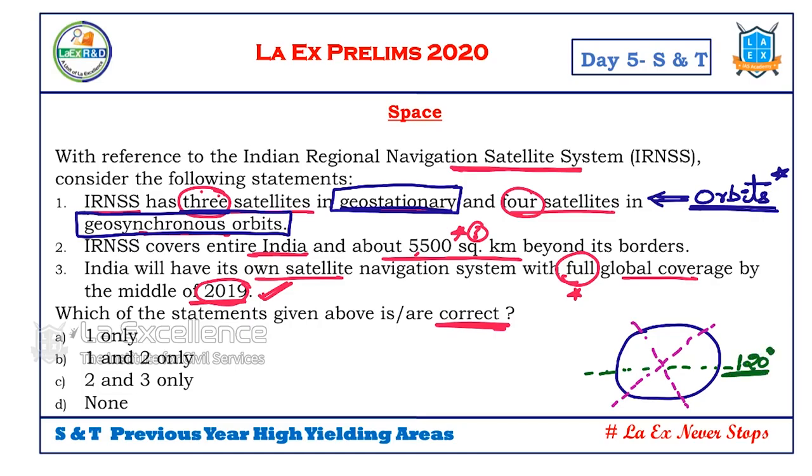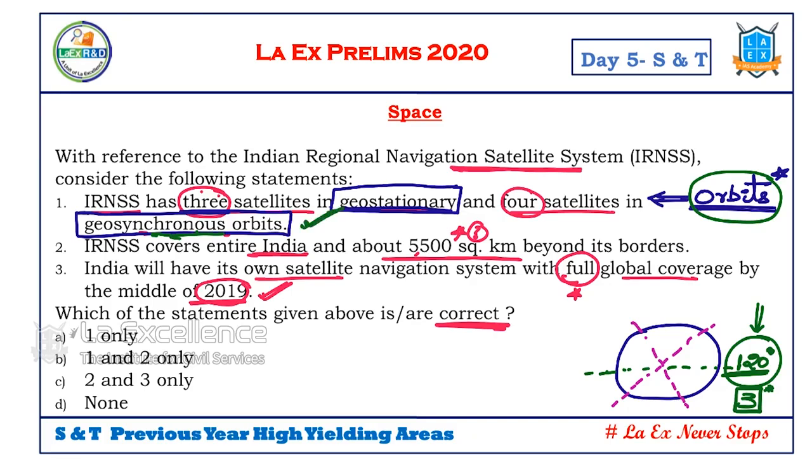So now think, if one satellite can cover 120 degrees, do we require three satellites? Three satellites, will they suffice to see the entire Earth? Yes or no? Yes. So, for each geostationary satellite we should have support of three more satellites. If we know the basic concept of orbits, how a satellite behaves in each orbit, can we attempt this correctly? Yes.